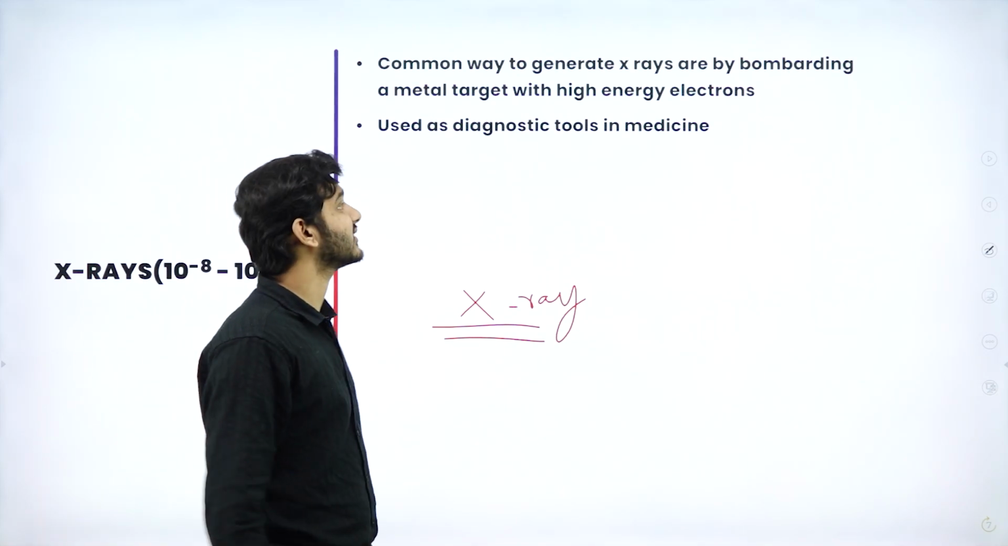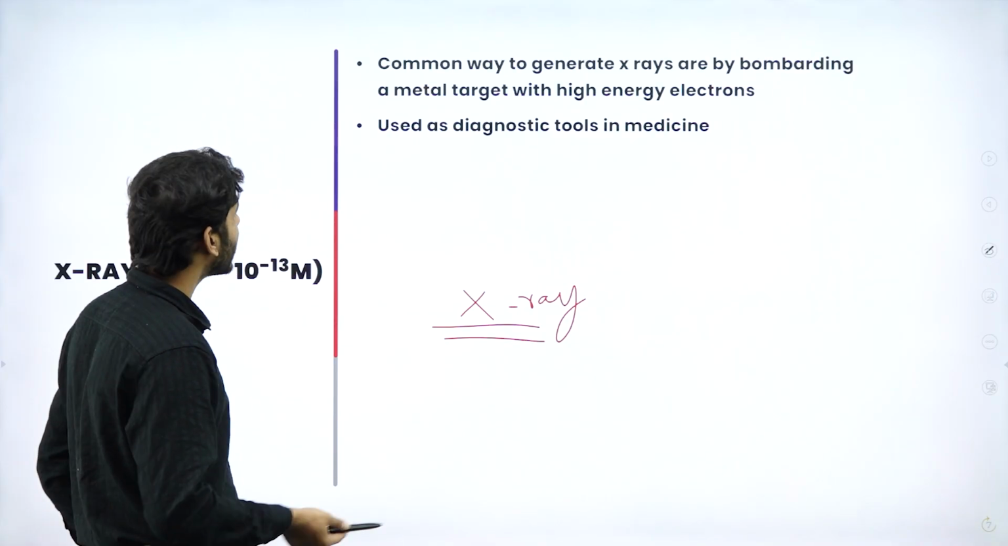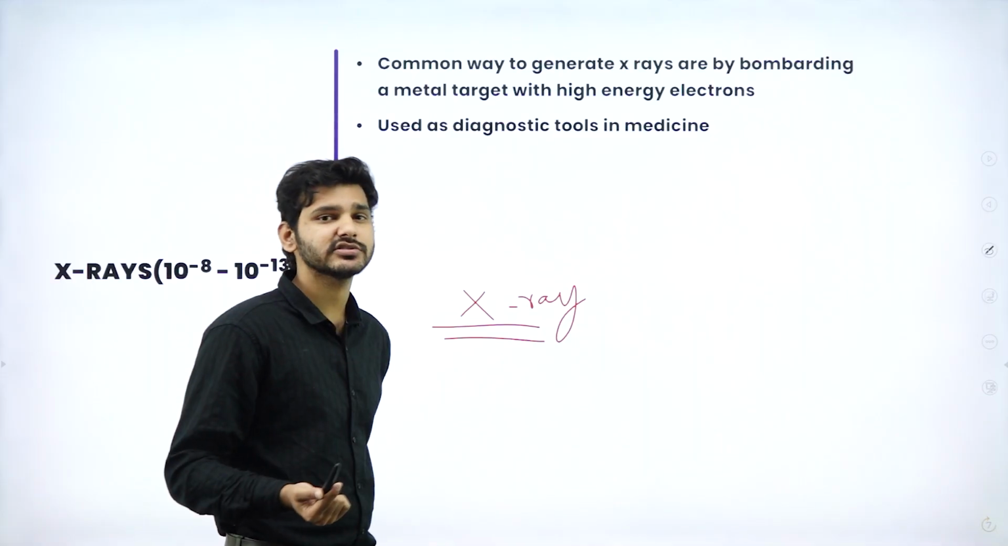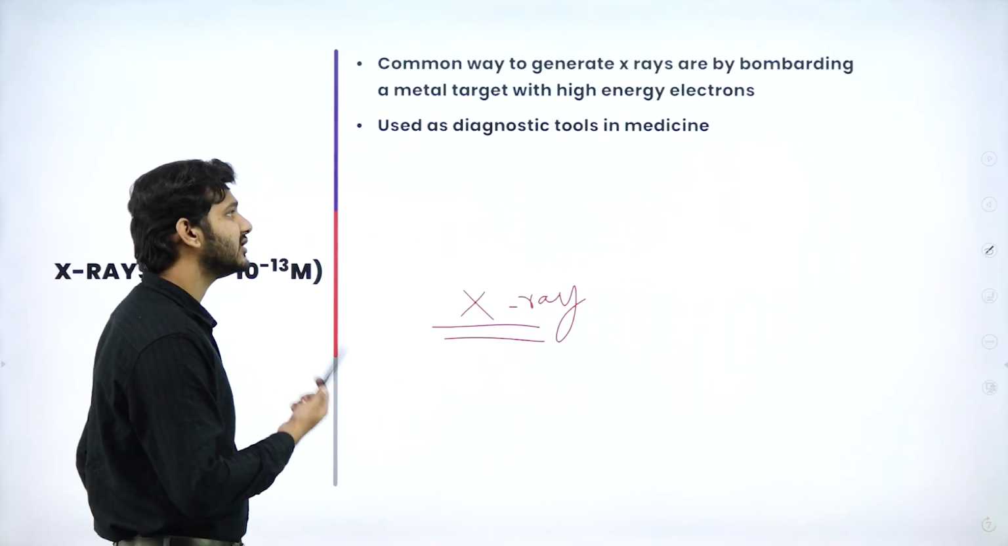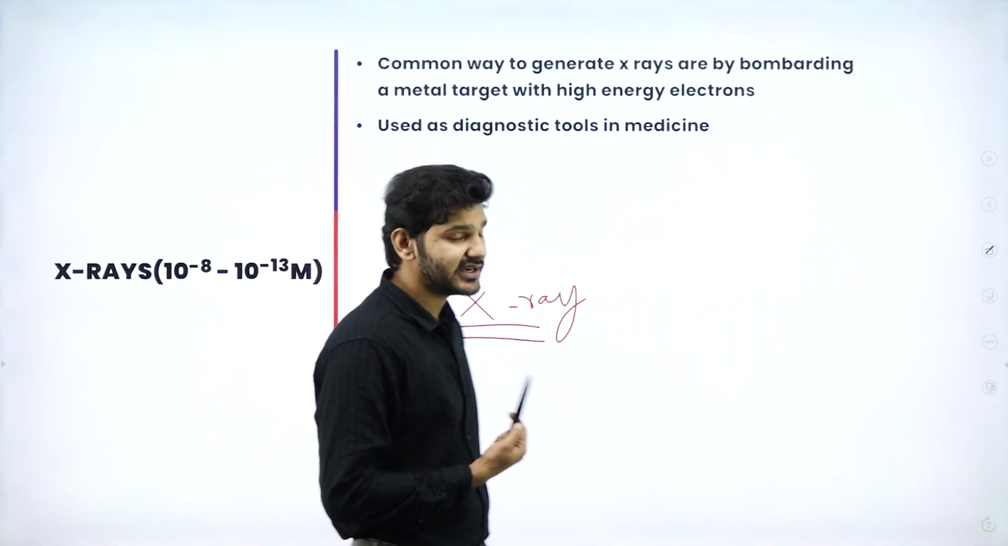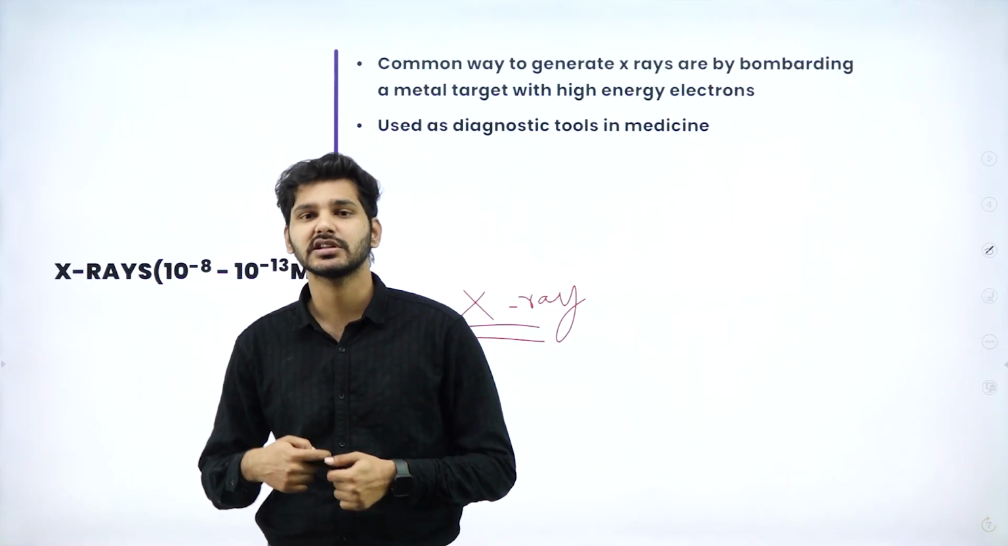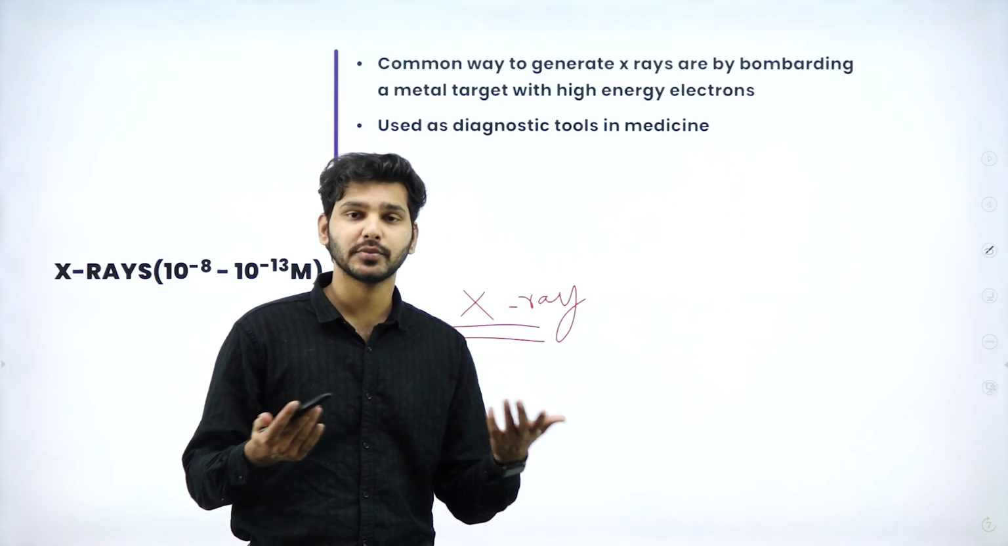So again, X-rays are obtained by bombarding a metal target with high energy electrons. I told you how electrons are produced. And again, it is used in diagnostic medicine. That is, X-rays are used in hospitals. X-rays are also used in security systems, in airport checks and all that.